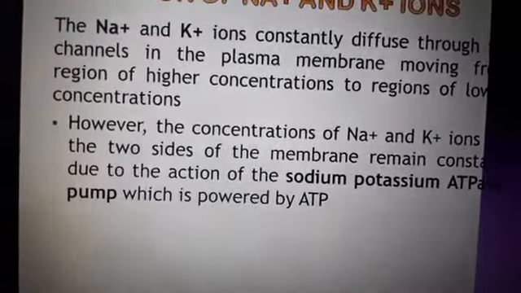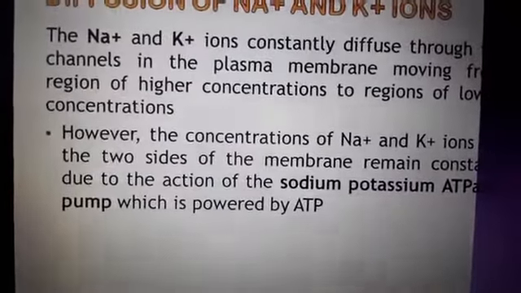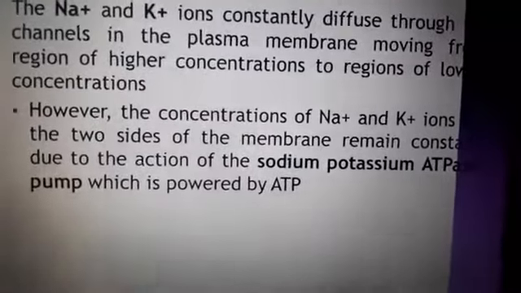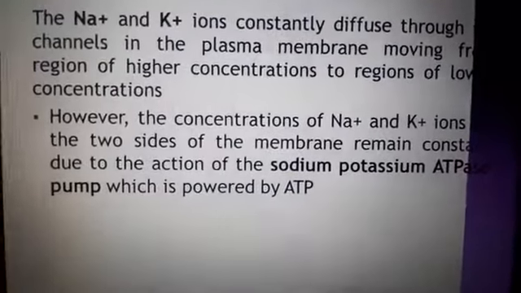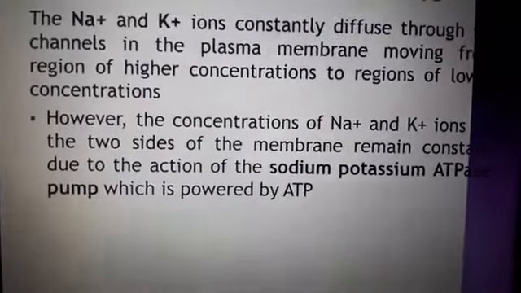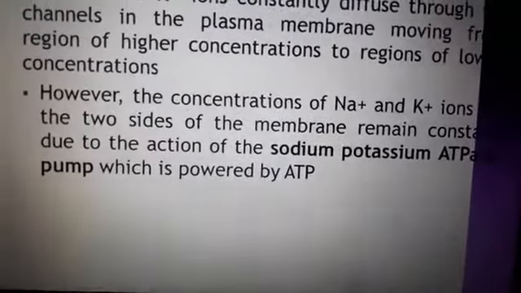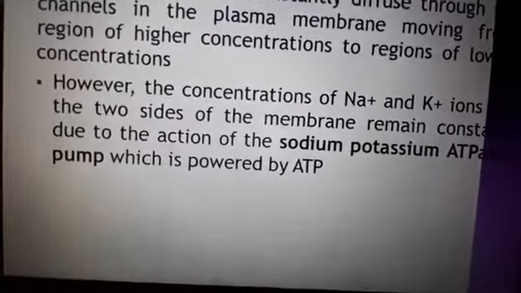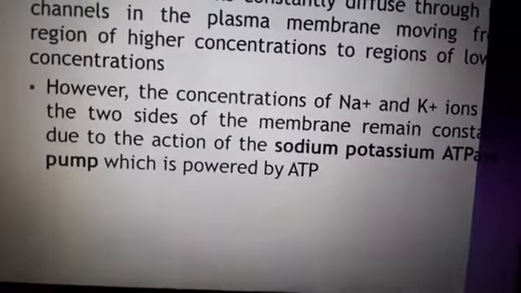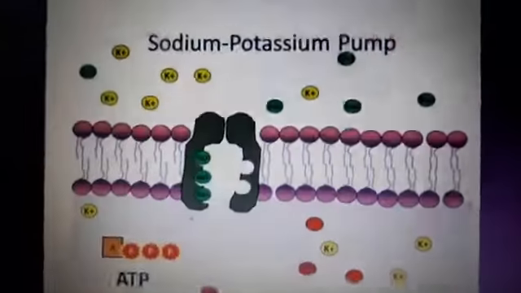The concentration of sodium and potassium ions on the two sides of the membrane remains constant due to the action of the sodium potassium ATPase pump, which is powered by ATP.